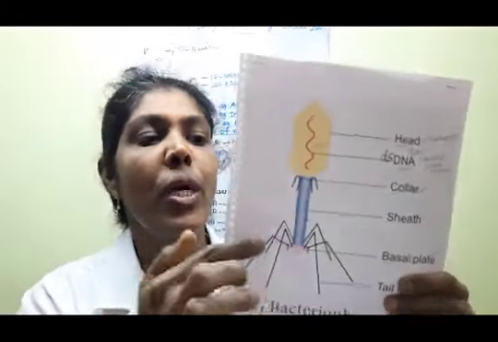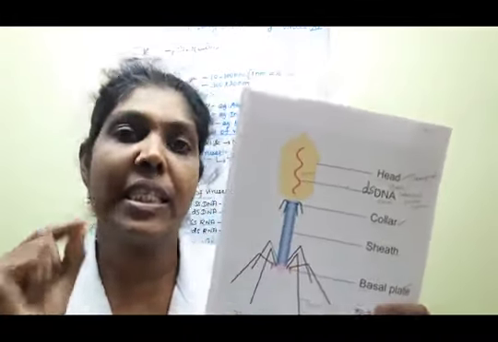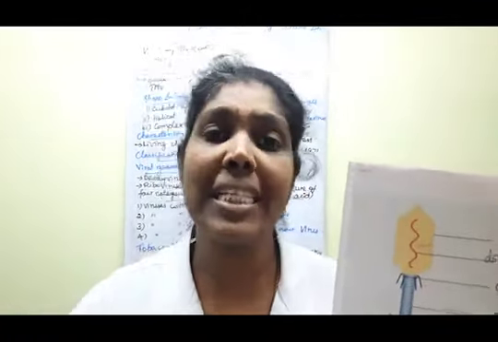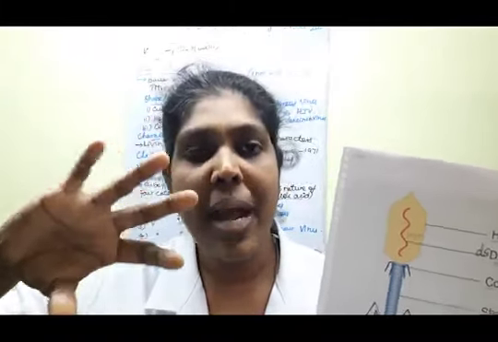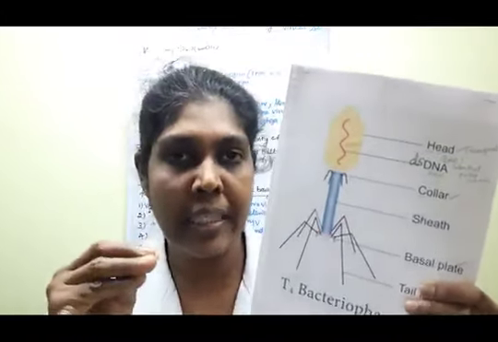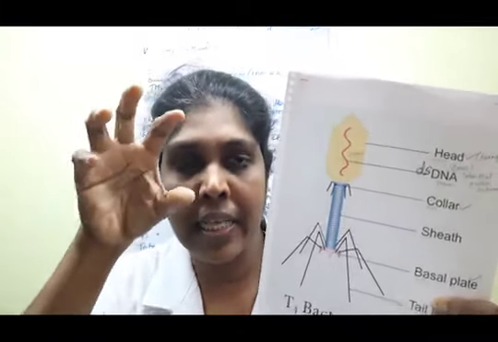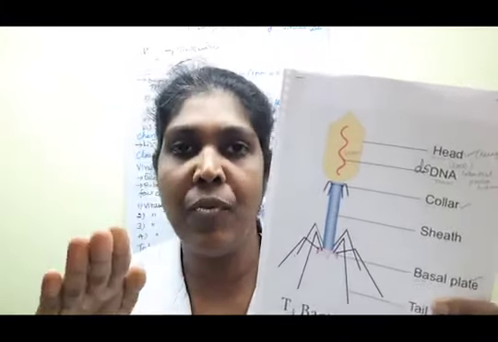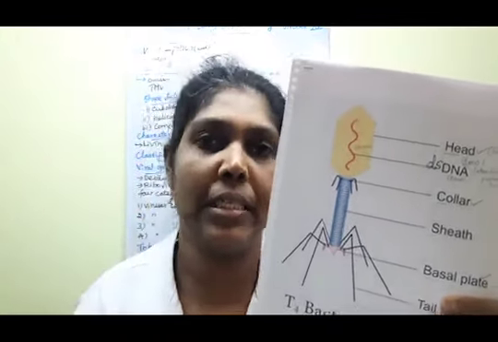Clear? Then what is the major function of the tail fiber? The host organism is the bacterial cell, so bacteria are one of the host organisms. The tail fibers attach to the bacterial cell wall, which is their landing position, during multiplication, that is, during replication.